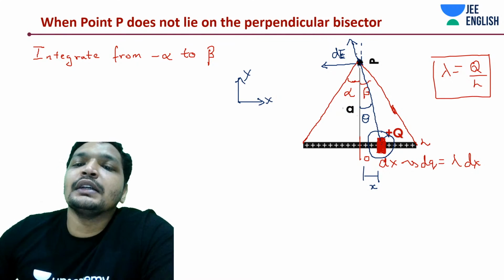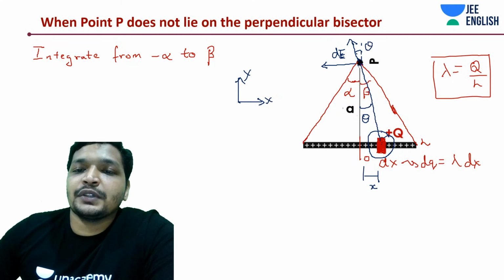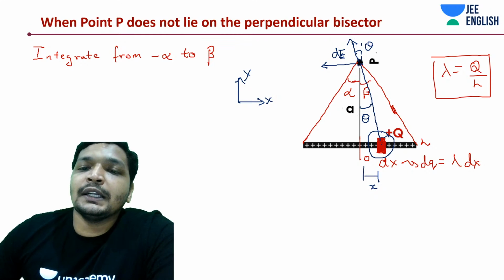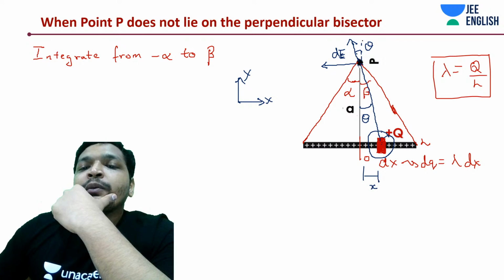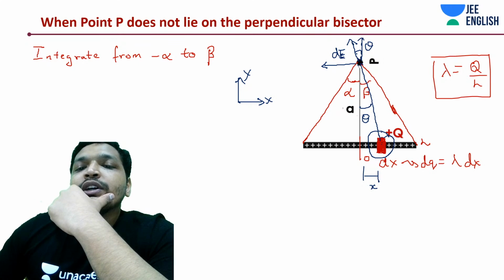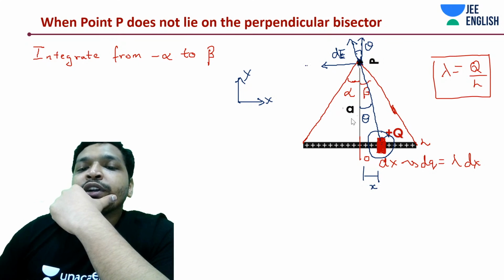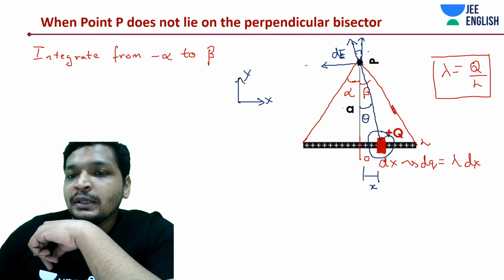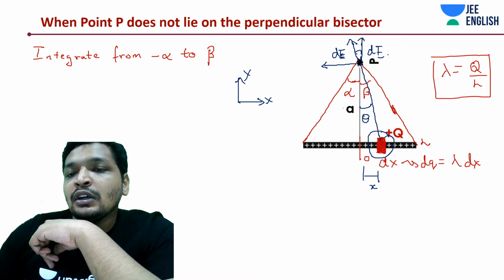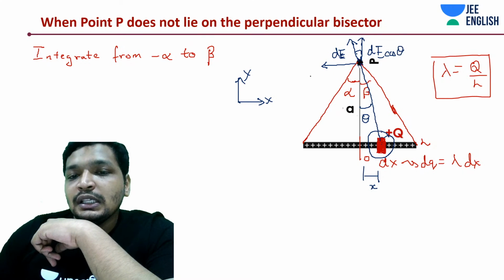This should be crystal clear. Okay, this is theta. This is also theta, right? So this is 90 minus theta. So this component is going to be dE cos theta, and this is going to be dE sin theta.